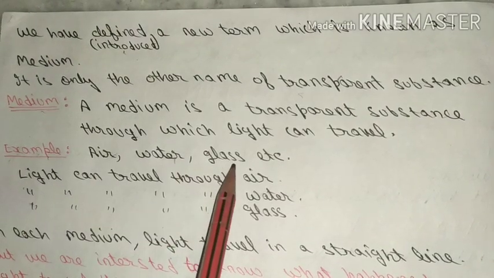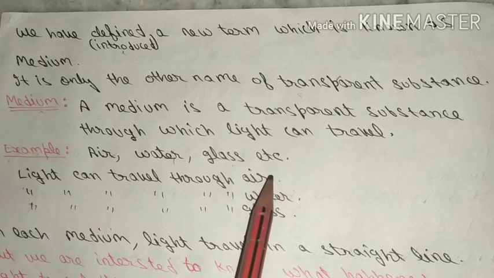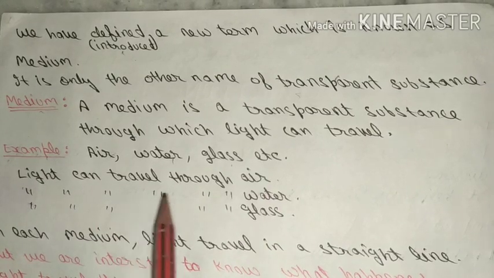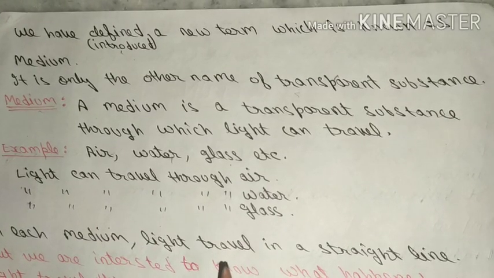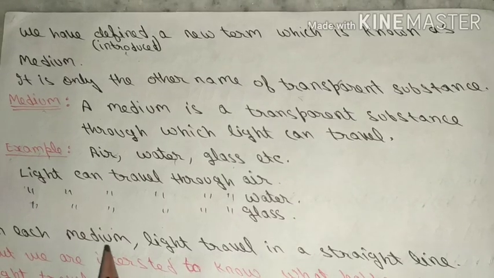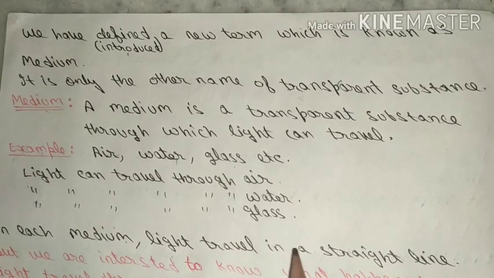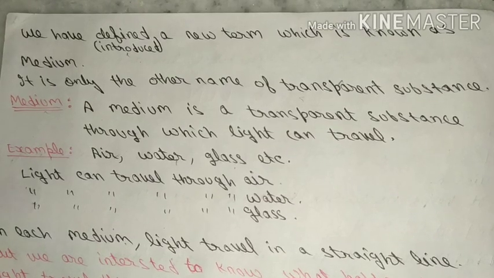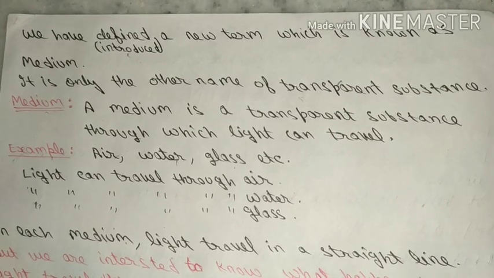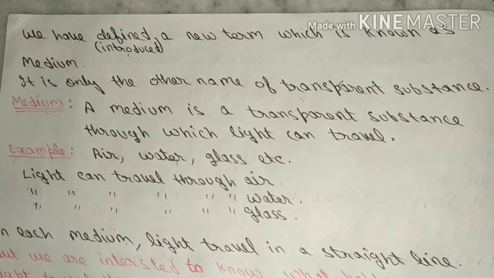Air, water, glass, etc. Light can travel through air, light can travel through water. And we know that in each medium, like air, water, glass, light travels in a straight line. That we have already proved.